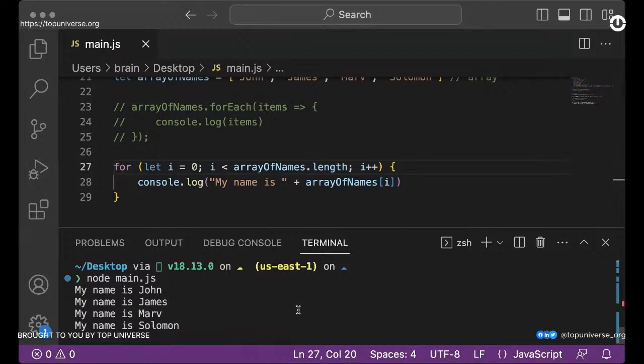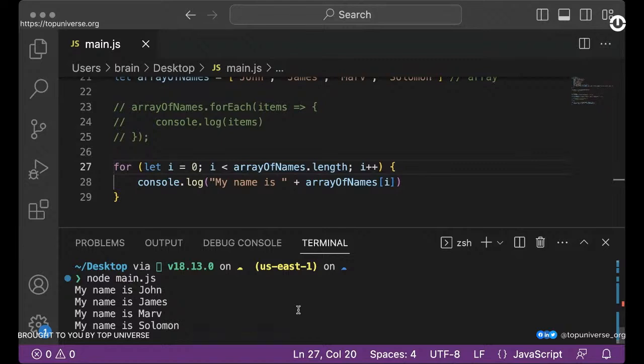So we said for let i equals 0, which is the initialization of our index. We want to start from 0, and i is less than the array of names dot length, because we want to get that length of the array. And then we said i plus plus, which means go one step further, which is i plus 1. Always increment by 1. You can choose to increment by 2, which means it's probably going to skip some items. You can choose to increment by 3. I'm sure you have worked with the for loop. I'm not going to teach you for loop here.